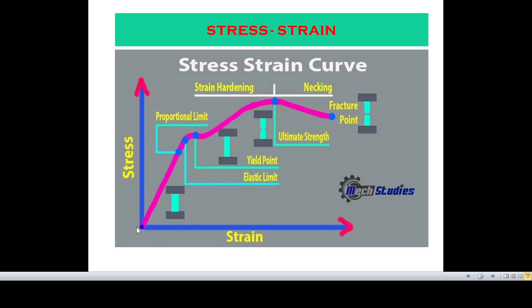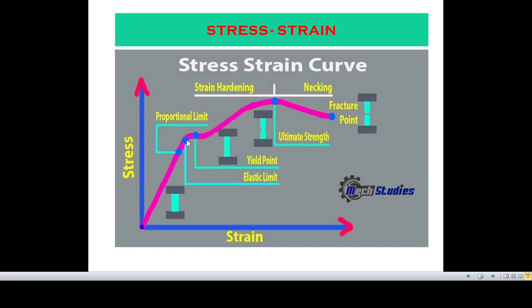Now when we apply tensile load on a specimen, then there will be elongation of the material. Initially, when elongation of the material increases, the value of stress as well as strain both increase, and stress is directly proportional to strain up to this elastic limit.